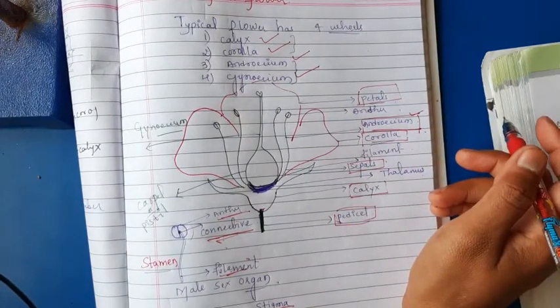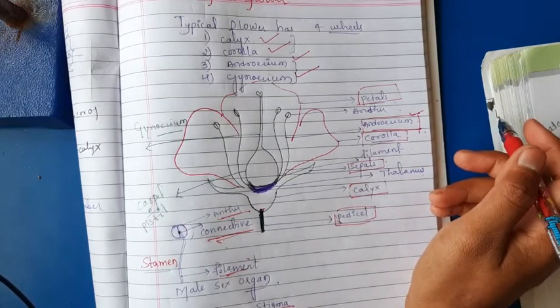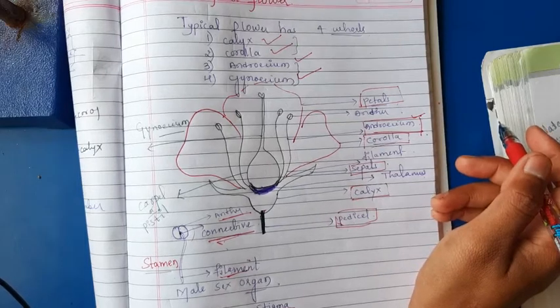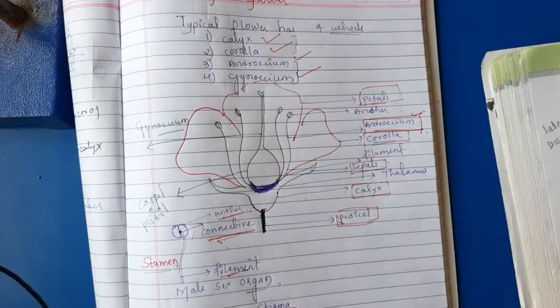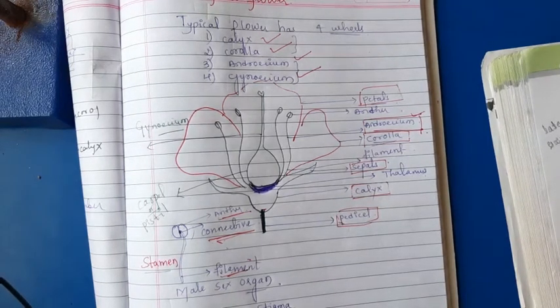The third whorl is the androecium. Androecium consists of so many stamens, which have the structures anther, connective and filament. The male gamete is produced inside the anther. Stamen is a male sex organ which forms the male gamete.